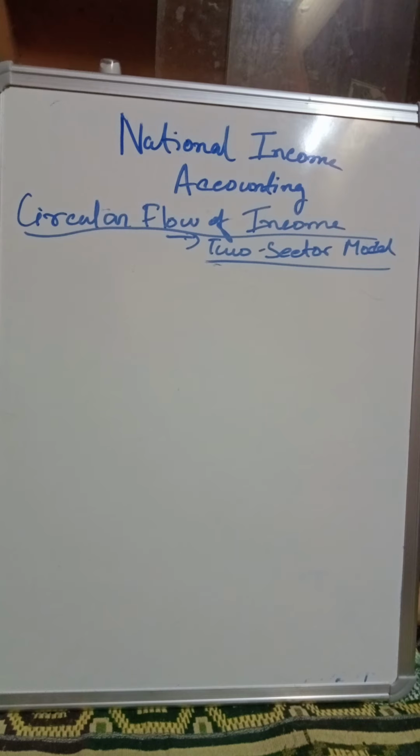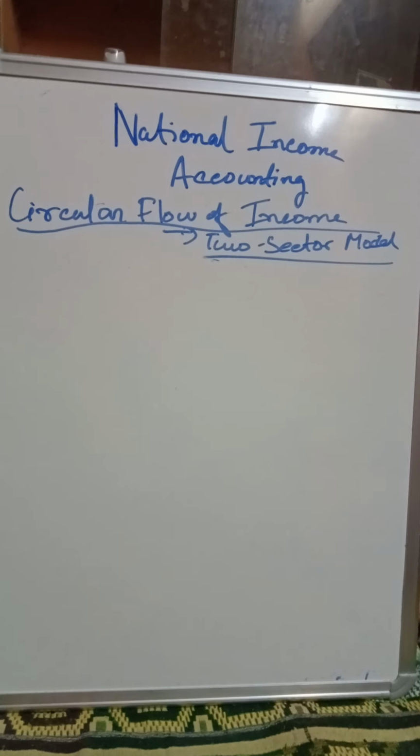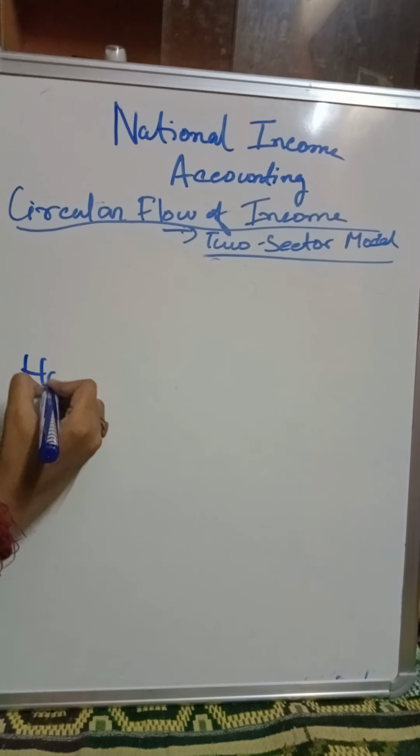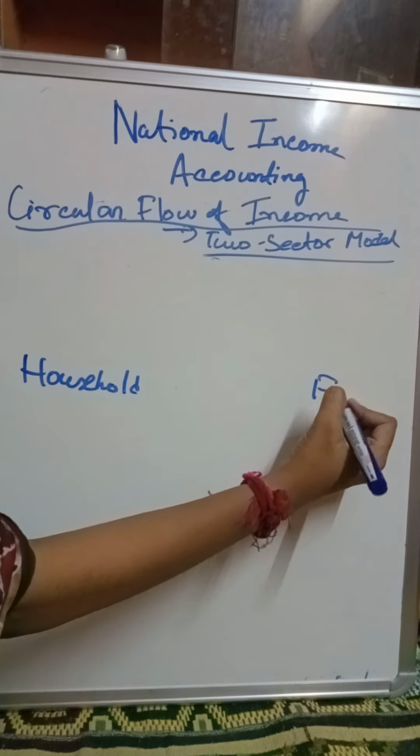Okay, now as you can see I have written two sector model, so you must know what the sectors involved here are. Those are the household sector and the business sector, or the firm. Okay, so let us see how the flow works. So one sector is the household sector, and the other sector is the firm.